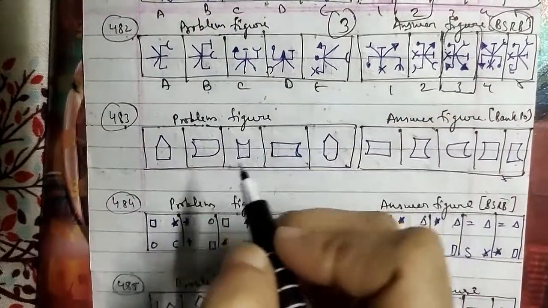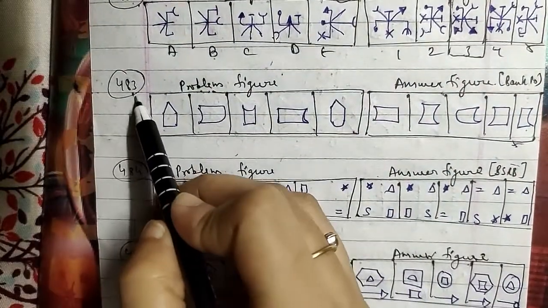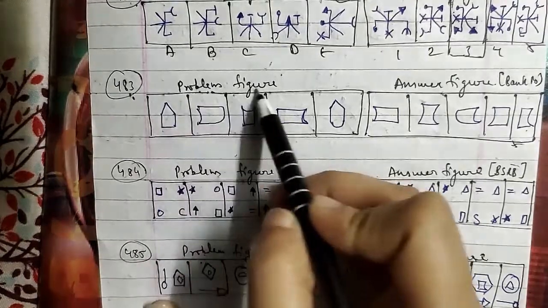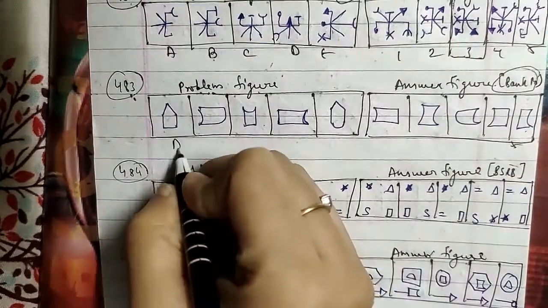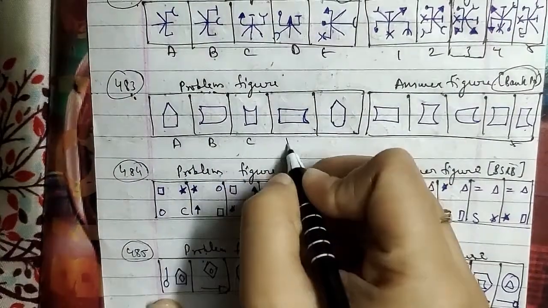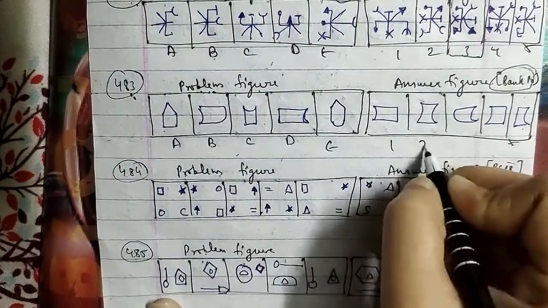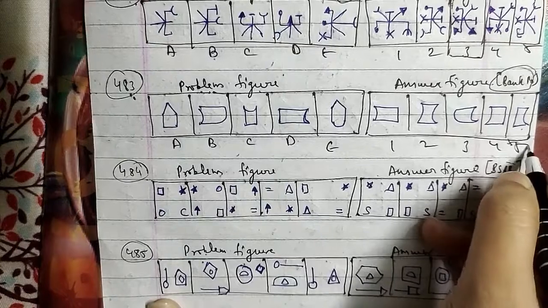Let's go ahead with another one, and what we have here is your 483rd question of the session. These were the problem figures and these were the answer figures, which have been asked in the bank PO question paper, named as A, B, C, D and E, and here this is your 1, 2, 3, 4 and 5 respectively.